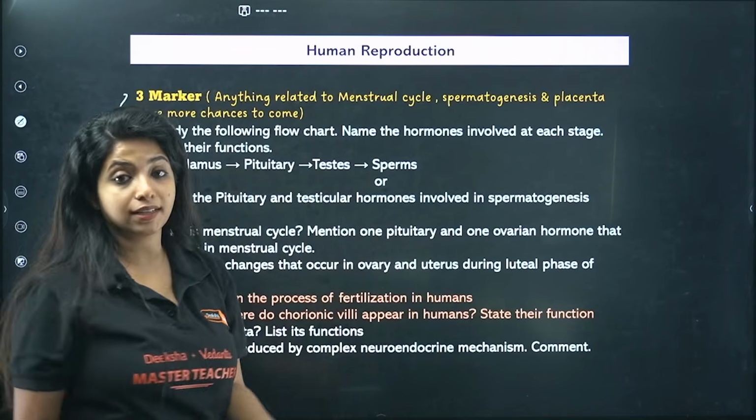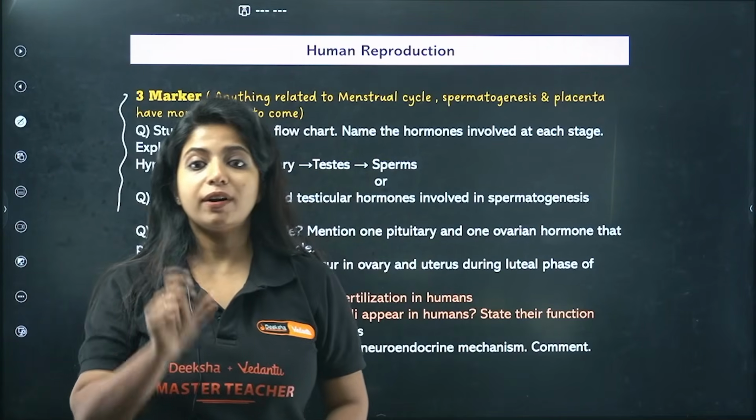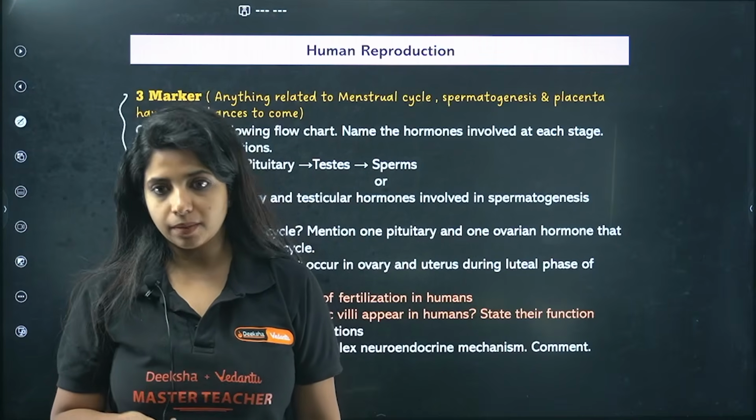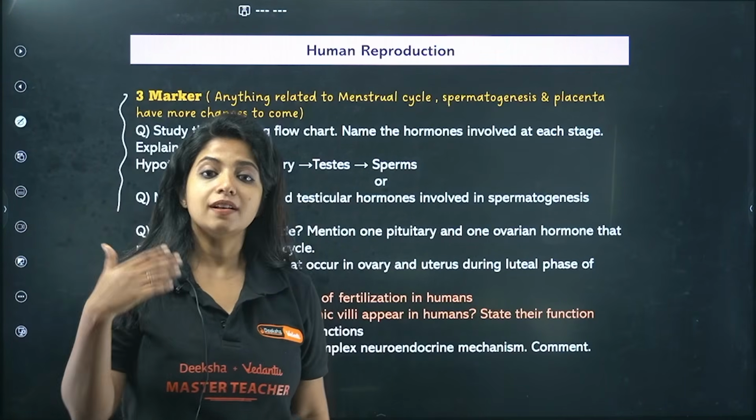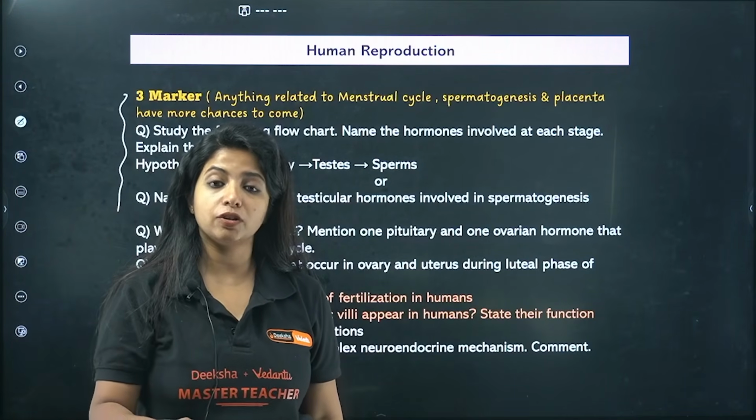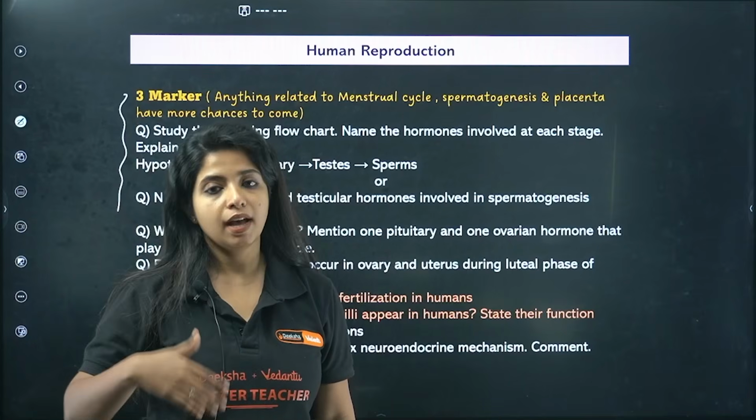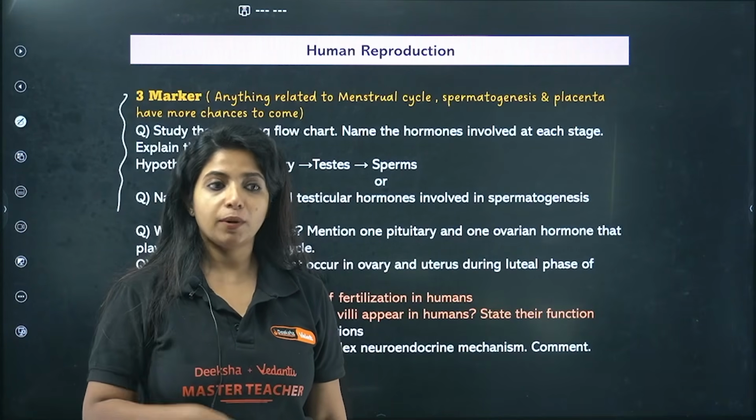So menstrual cycle, as I said, the hormones which are involved, what happens in each of the phases, that could be coming up. Okay, menopause, anything could be coming up. Spermatogenesis, not just the steps of spermatogenesis, what are the hormones which are involved over here, that could be coming up. Placenta, what are the functions of placenta?